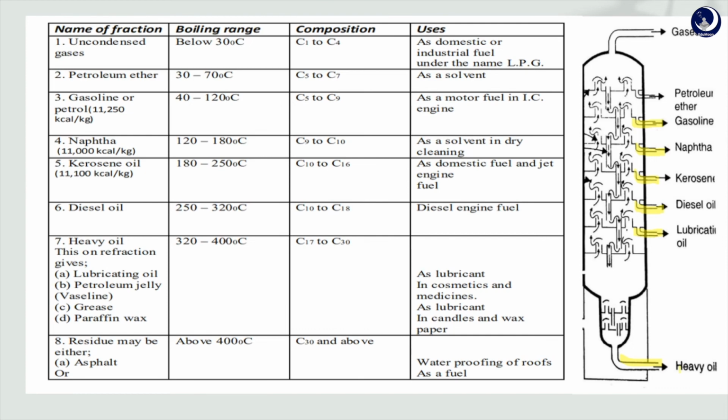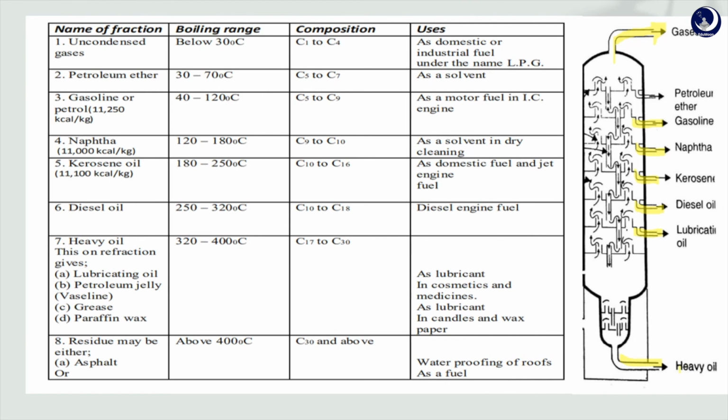And uncondensed gases. At last, the uncondensed gases, which means the gases which are not condensed, will be released after all the process. This is the waste gases chimney where the uncondensed gases will be released, and they are used as domestic or industrial fuels under the name of LPG, and the boiling range is below 30 degrees Celsius and composition is C1 to C4.